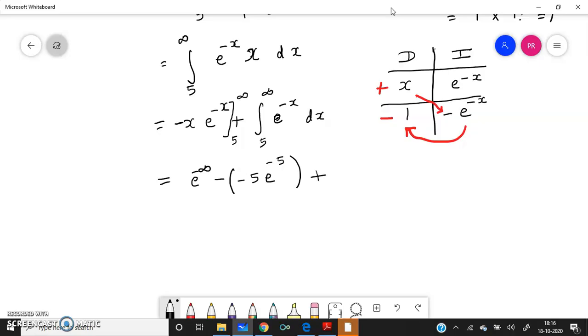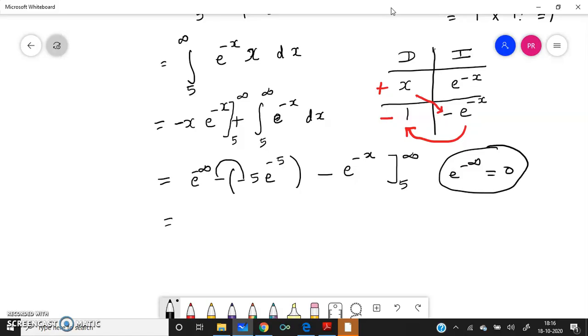Plus, the integration of this will be e power minus x, and a minus will come. That is, there will be a minus, right? So we will write minus, and then the limit is 5 to infinity, right? That's it. So e power minus infinity is what? 0. E power minus infinity equal to 0, right? Minus into minus becomes plus. So you'll get 5 e power minus 5, okay?